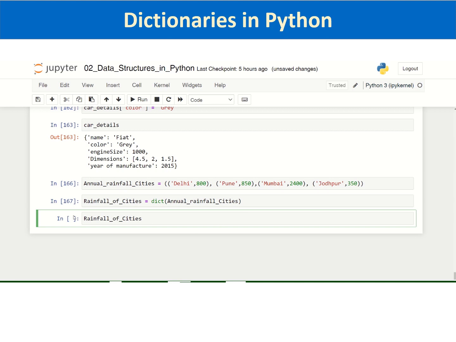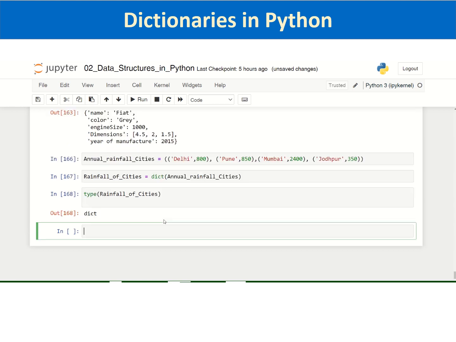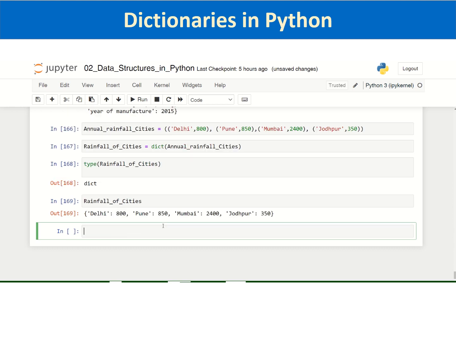You print rainfall of cities. You check the type, yes, it is a dictionary, and you print rainfall of cities.